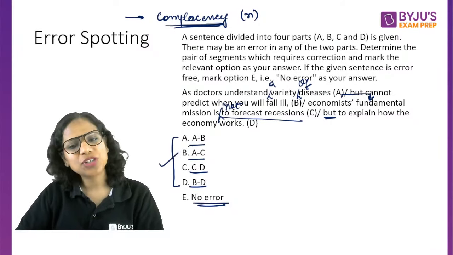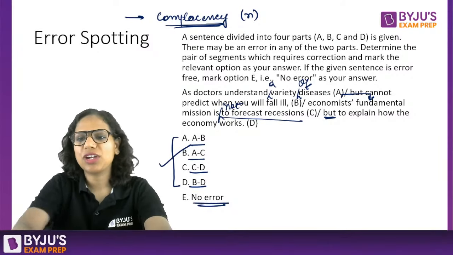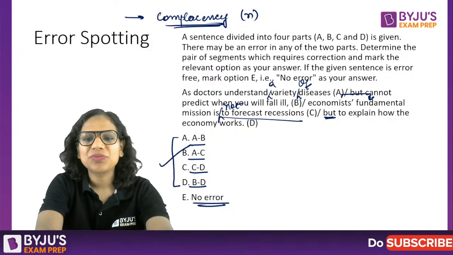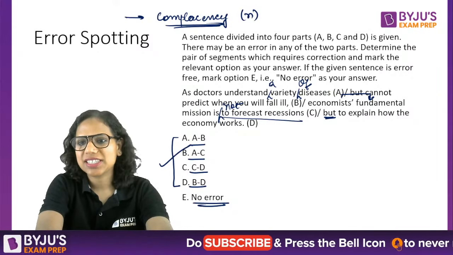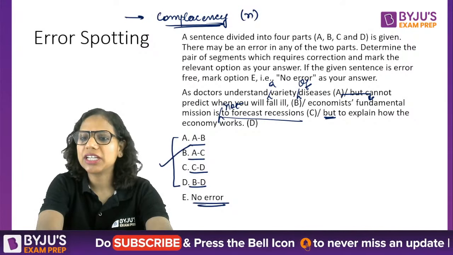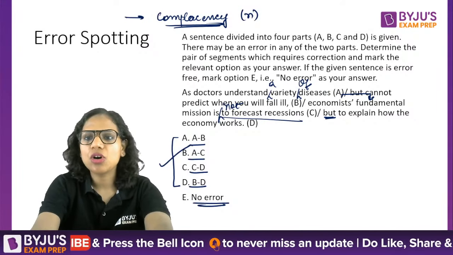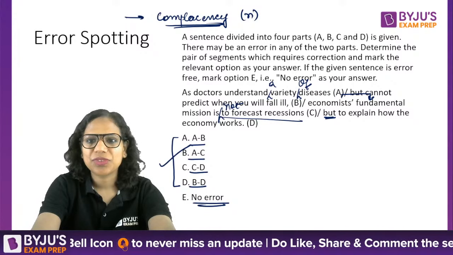So, economists' fundamental mission is not to forecast recessions, but to explain how the economy works. Right? So absolutely correct, you have correctly identified this. B is the answer here. A and C are erroneous. Good. Perfect. I hope you identified all these errors: of, and, not. They were missing.